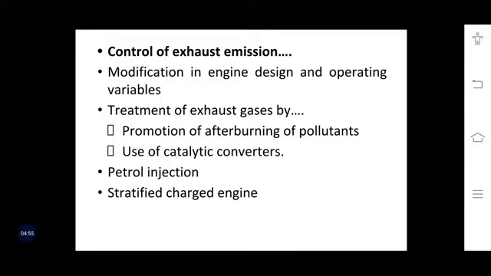We can control this exhaust emission in various ways. Those ways include modification in engine design and operative variables, and then we can even treat the exhaust gases in different ways like promotion of afterburning of pollutants. Use of catalytic converters are the two major ways of treating the exhaust gas. We can even use petrol injection, and stratified charged engines.